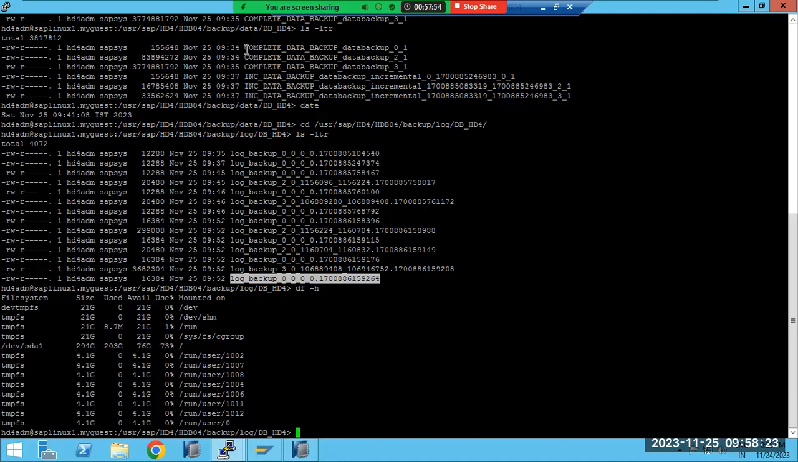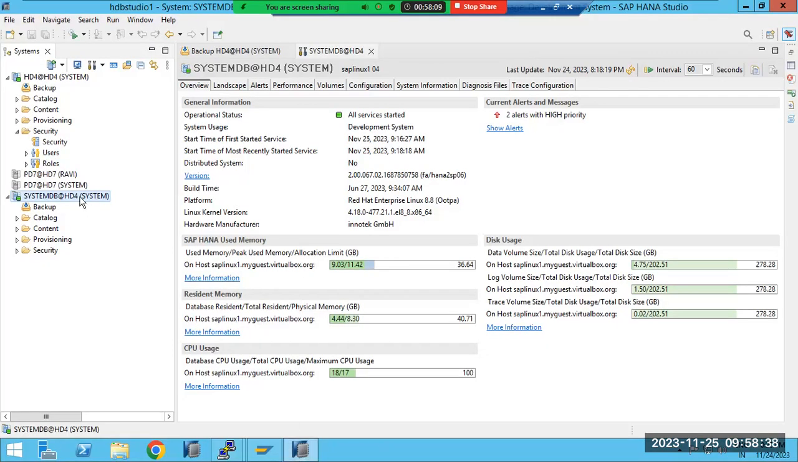A complete backup means complete. Incremental means INC, the prefix will be INC. Differential means diff. Something like that you will get here. Automatically it will create it. If you want to change it, you can change it while creating.